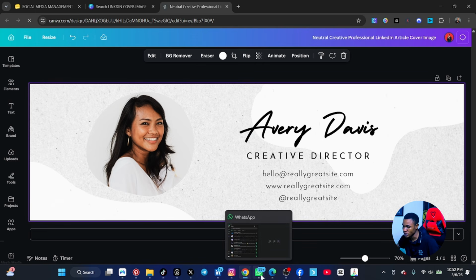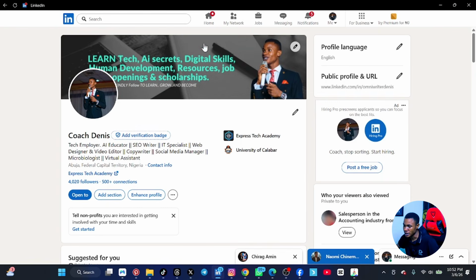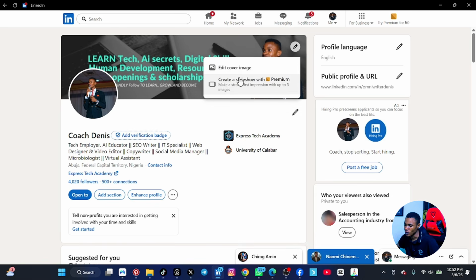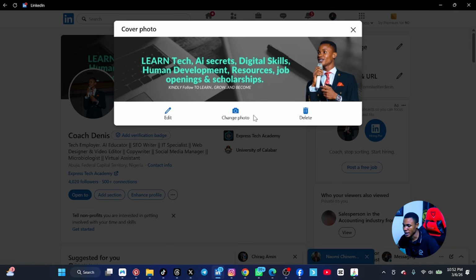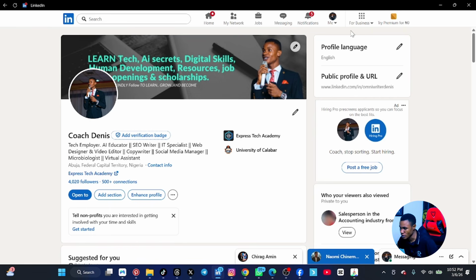Once you download it, you come back to your LinkedIn, and then you click here, which gives you the opportunity to edit the cover picture by bringing in a new one. Let me click on edit, and you can see I can bring in a new photo and change it to another one. All right, so that is that for LinkedIn.